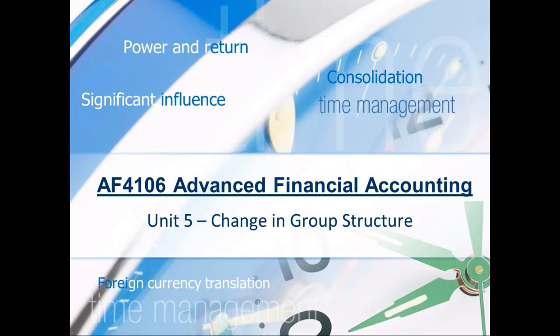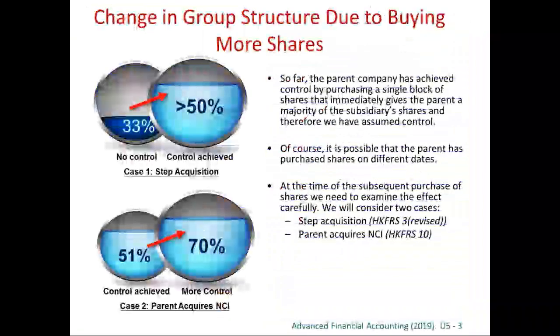Always in the previous example, we assume that there's no change in shareholding, no change in share capital, no change in group structure. Today, we talk about what happens if there is a change. After we have acquired a subsidiary, we may purchase more shares, or we may dispose some of the shares, or the subsidiary actually may issue some more shares. Right? So what happens if all this change happen? So today, we talk about this.